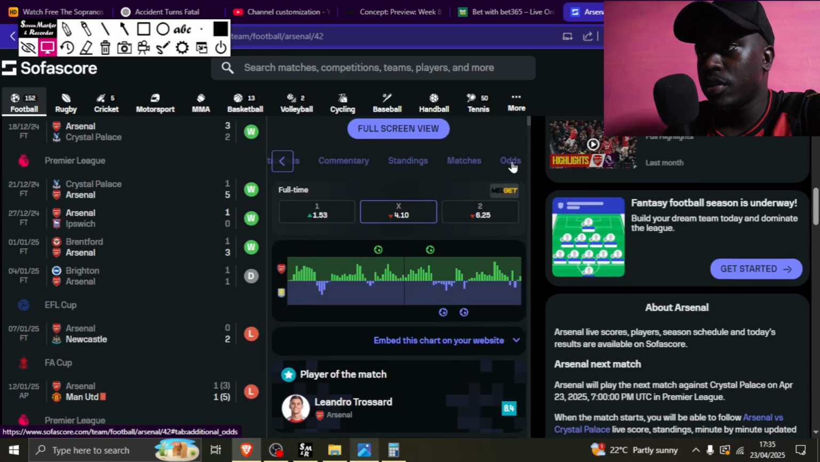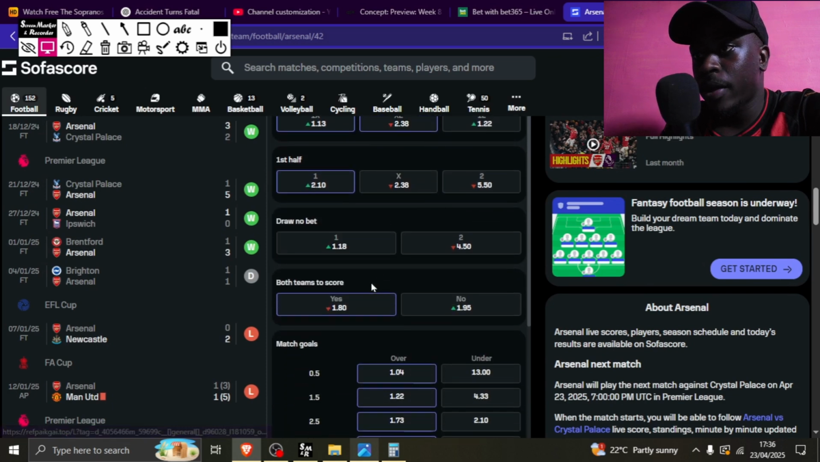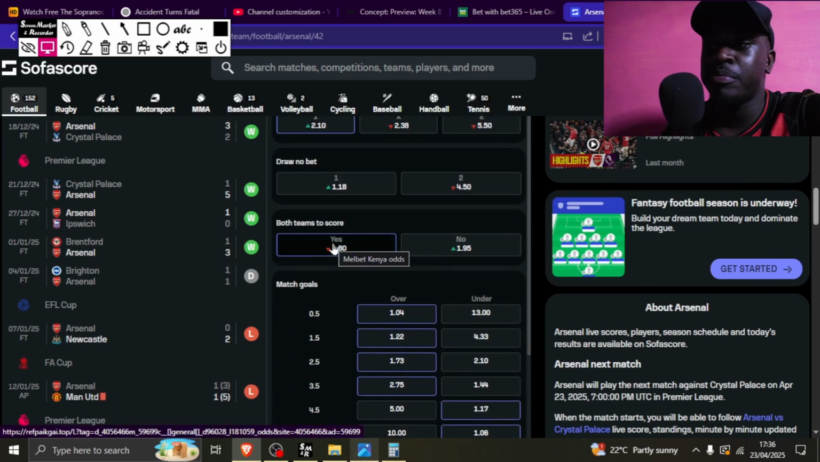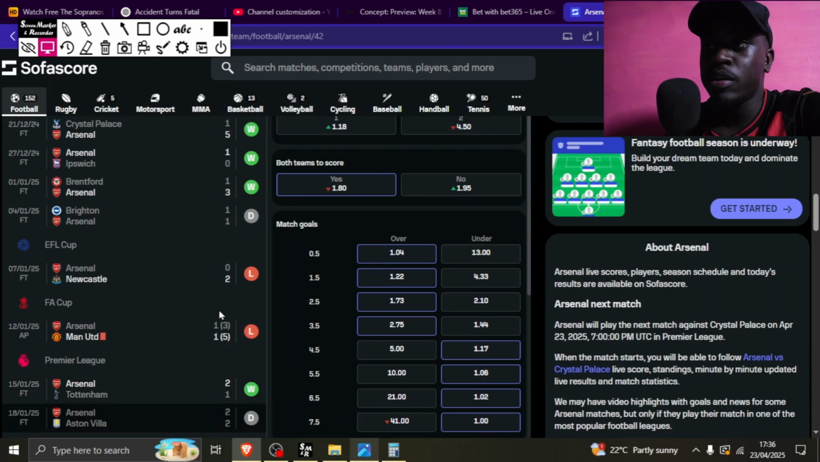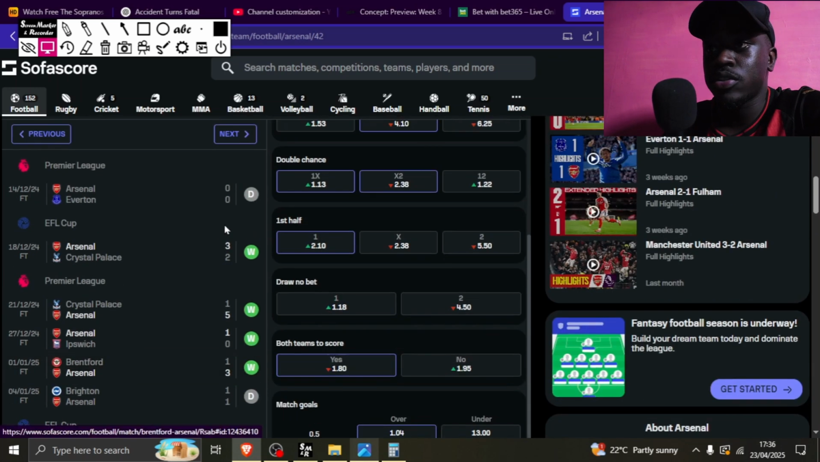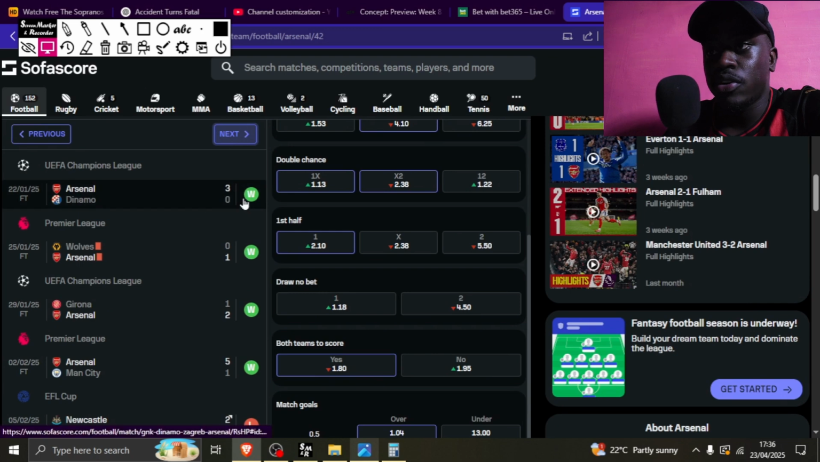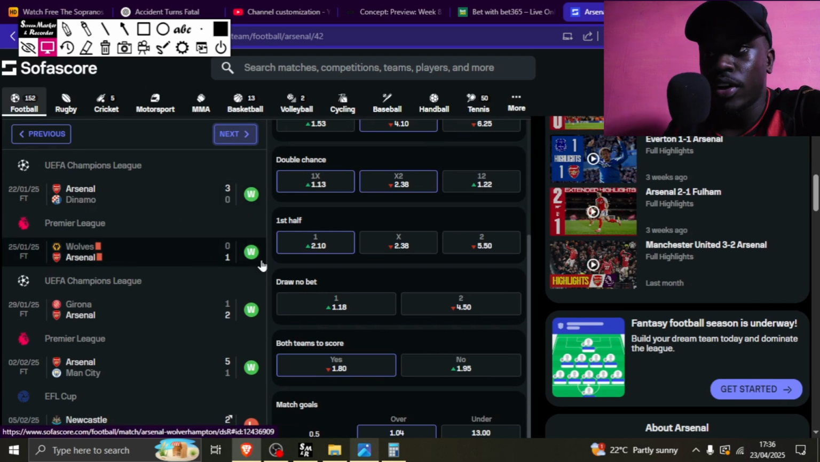So if we scroll to the end, if we come here to odds, we can see both teams to score had an odd of 1.8. So you see it's quite high, as we did with the baseline of 1.5. So you see it's 1.8. Now you start here with $1, you lose $1, you go $3, you lose here,